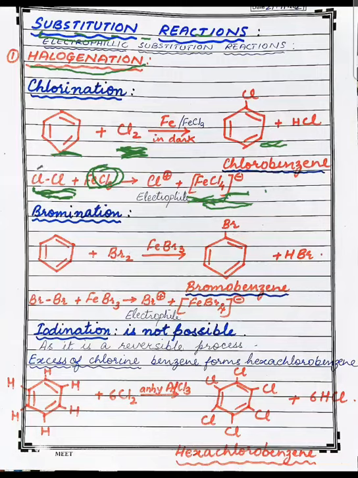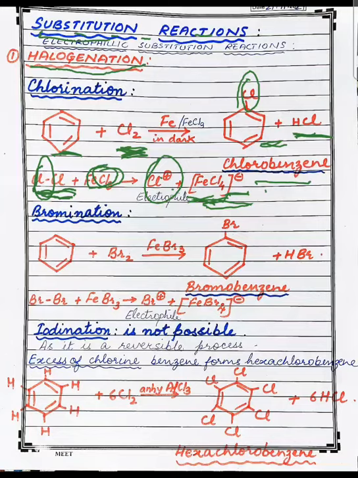Now the other Cl which is left, which is Cl plus, will become an electrophile because it is electron deficient. This electron deficient chloronium ion will take the place of the hydrogen which has been removed as HCl. So in this way chlorobenzene is formed from benzene.